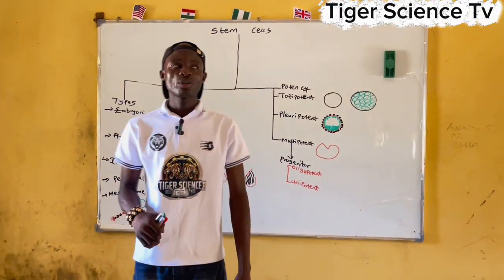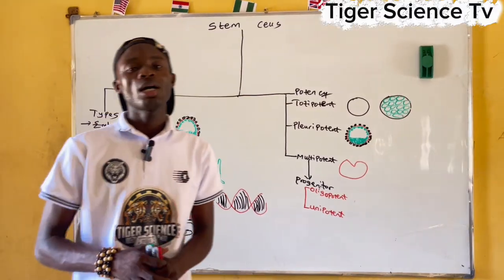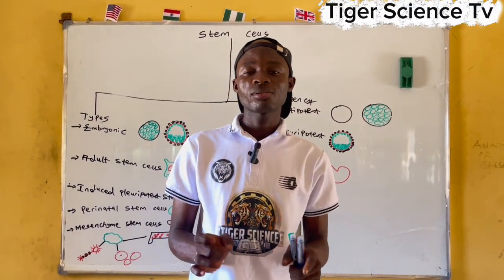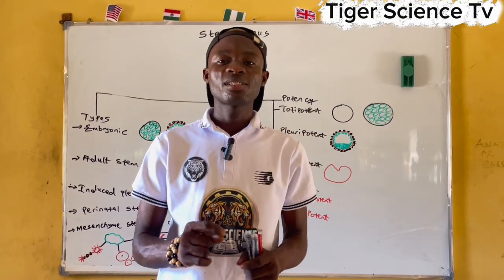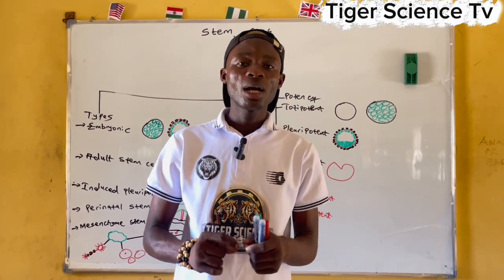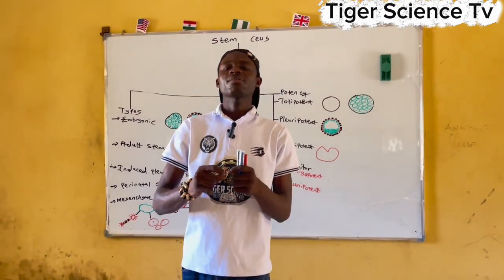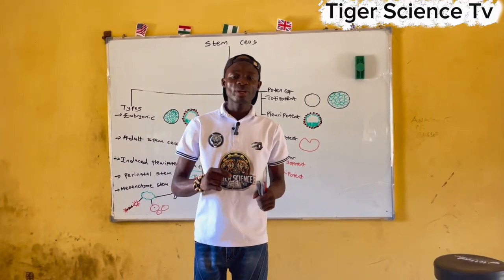So today I'm going to be taking on stem cells. So now when I say stem cells, what do we have about stem cells? Stem cells can be simply defined as a type of undifferentiated cells that are capable of cell renewal and differentiate into specific specialized cell types in the body, essential for growth and development and tissue repair.